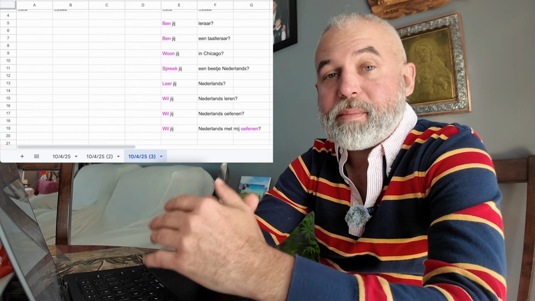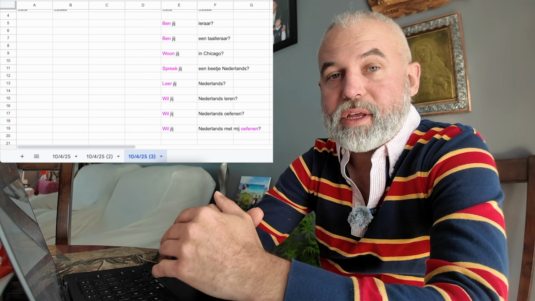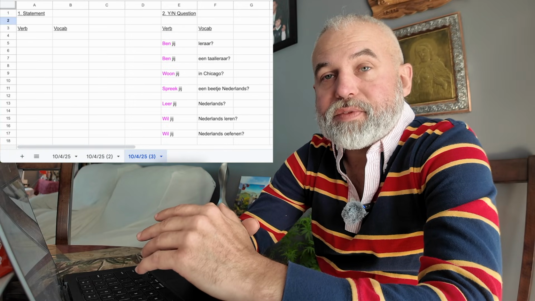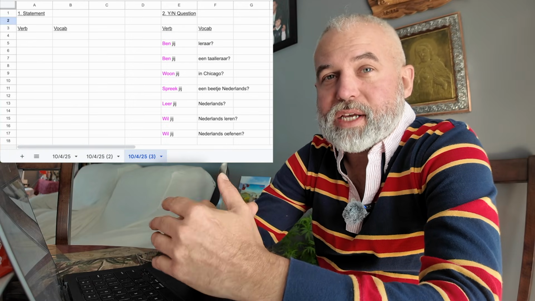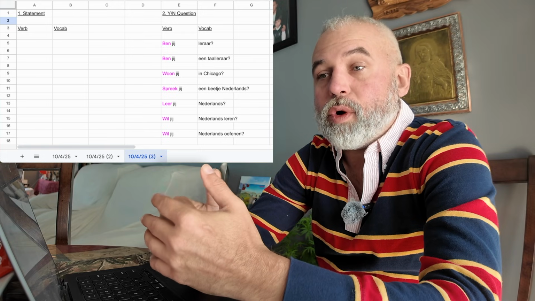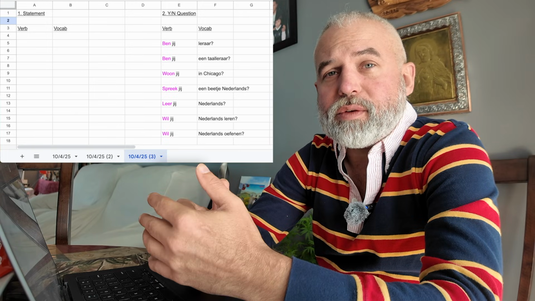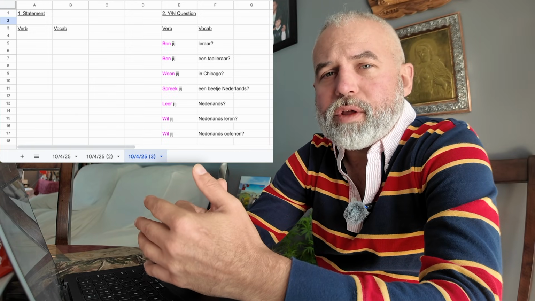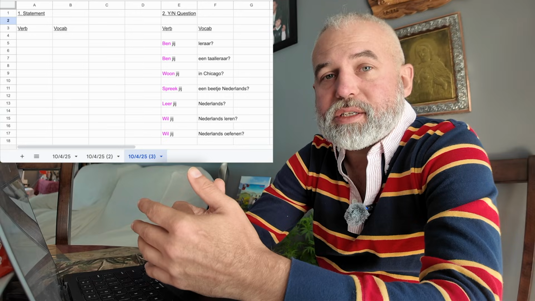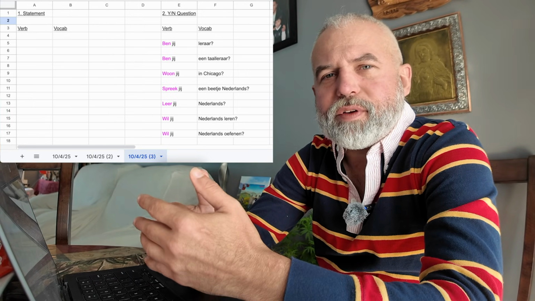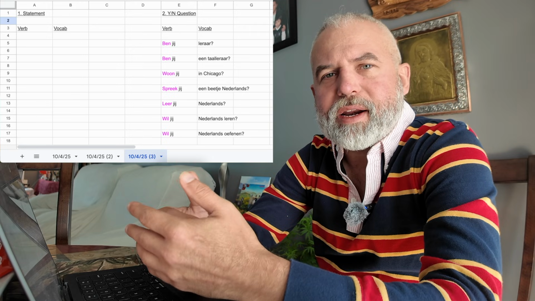Supposedly Einstein said, my pencil and I are smarter than I, and that's very true in language learning. It's so easy to figure out the patterns of a language that it's almost anticlimactic. It's like, okay, what do I do now? It's like my dad always said, when a dog chases a car, what would it do if it caught it? What if you could learn Dutch in 10 minutes, like I'm doing right now? You'd go, okay, well, it feels kind of empty. I got it. What do I do now?